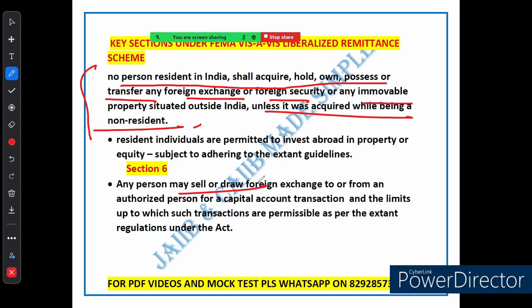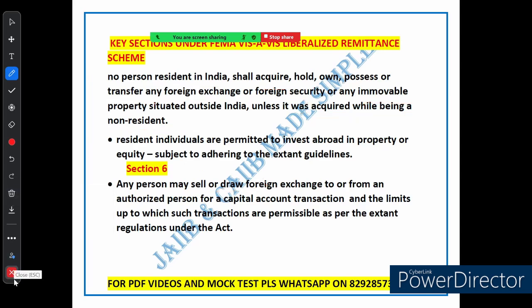We have already discussed capital account transactions. To sum it up, FEMA has rules in place to manage how residents of India can deal with foreign exchange and investment abroad. The Liberalized Remittance Scheme makes it possible for you to invest in property or shares overseas, but you have to stick to the guidelines and limits that FEMA has set. Now let's come to the next slide.